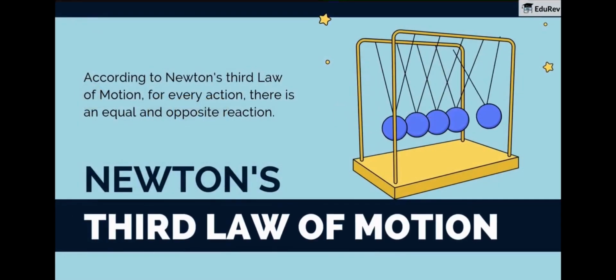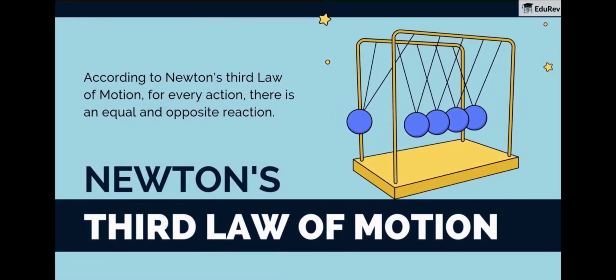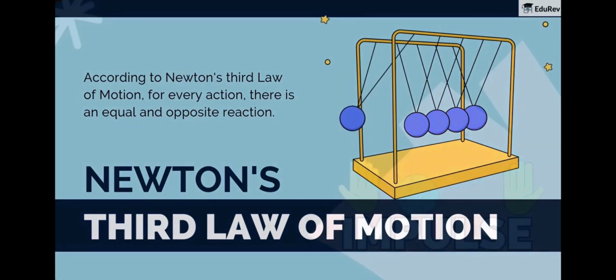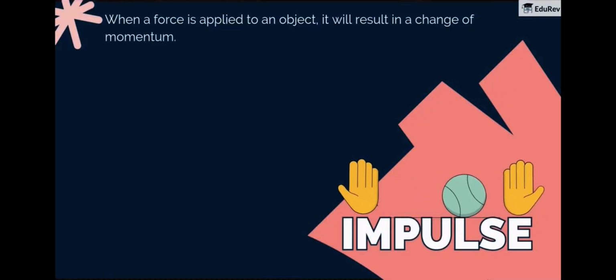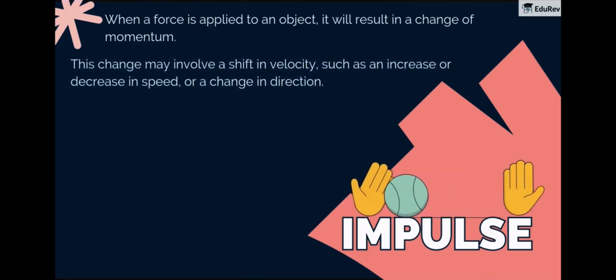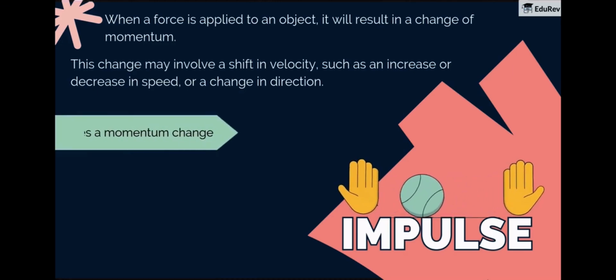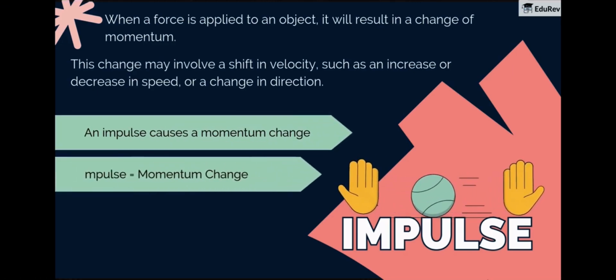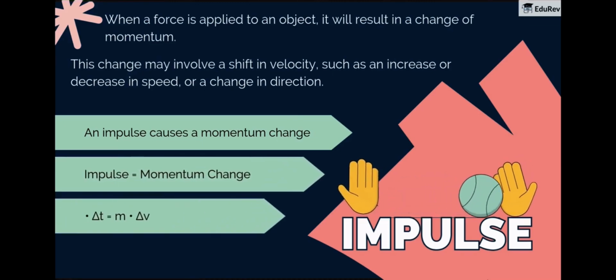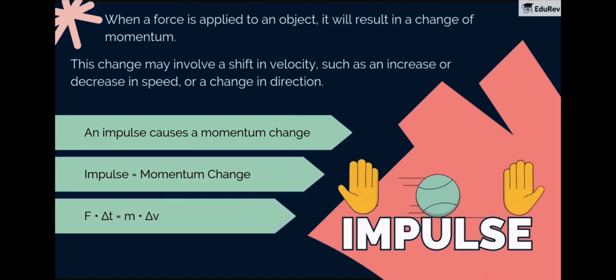According to Newton's third law of motion, for every action, there is an equal and opposite reaction. This principle helps us understand the effects of forces in interactions between objects. When a force is applied to an object, it will result in a change of momentum. This change may involve a shift in velocity, such as an increase or decrease in speed, or a change in direction. An impulse causes a momentum change, which is calculated as impulse is equal to force times change in time.